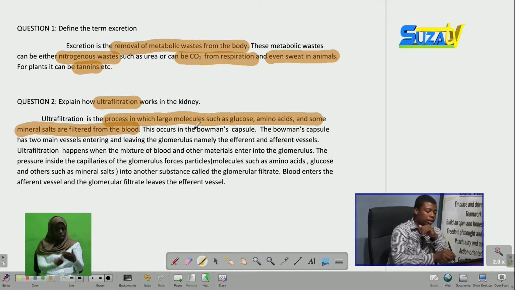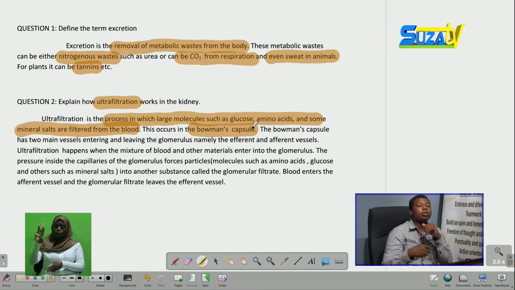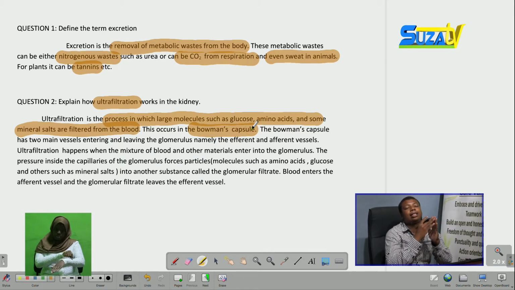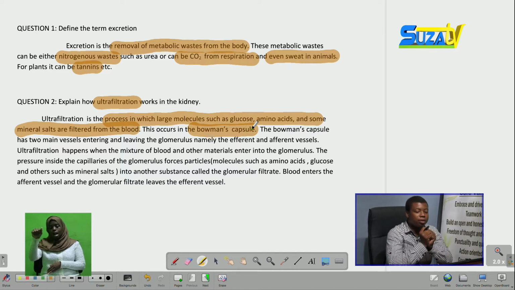This occurs in the Bowman's capsule. The Bowman's capsule, which is found in the nephron in the kidney, is the site where ultrafiltration takes place. The Bowman's capsule has two main vessels, one entering it known as the afferent vessel, and the other leaving it, known as the efferent vessel.